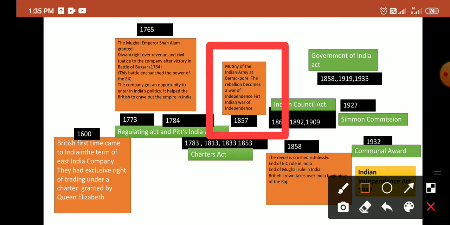Along with this, it also ended the Mughal rule in India, and the British Crown took over the power of India, and hence there was the beginning of the British Raj in India.